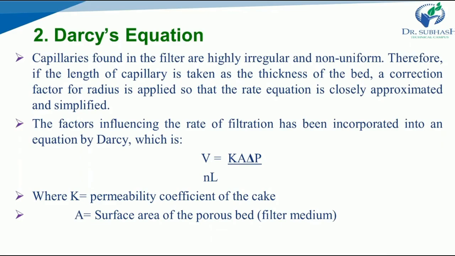I repeat the whole idea: this equation assumes that the capillaries, which can be interstices or holes through which filtration occurs, are highly irregular and non-uniform. Therefore, if the length of the capillary is taken as the thickness of the bed, a correction factor for radius is applied so that the rate equation is closely approximated and simplified.